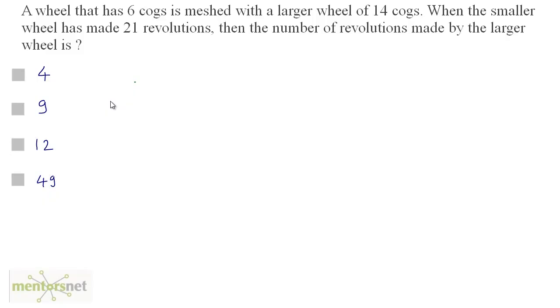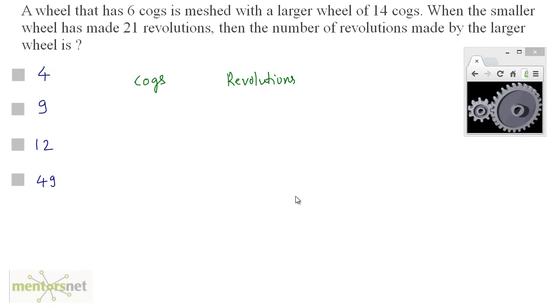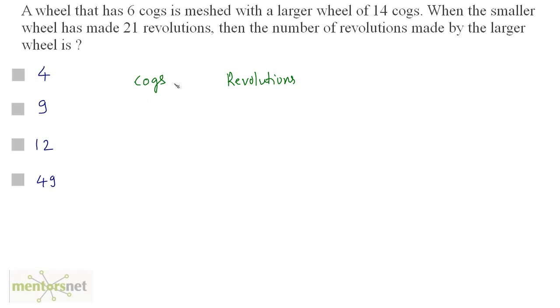A wheel that has 6 cogs is meshed with a larger wheel of 14 cogs. When the smaller wheel has made 21 revolutions, then the number of revolutions made by the larger wheel is. Let me tell you that cogs are nothing but the teeth on the gear wheels. Well, we have been given the number of cogs and the number of revolutions. When you increase the number of cogs, that is, the number of teeth on the wheel, the number of revolutions decrease. More the number of cogs, less the number of revolutions. So the number of cogs is inversely proportional to the number of revolutions.